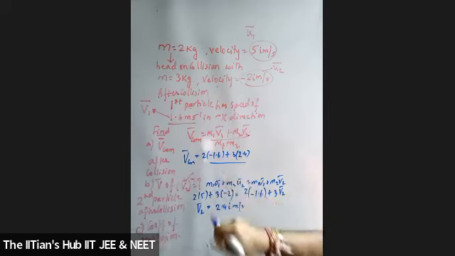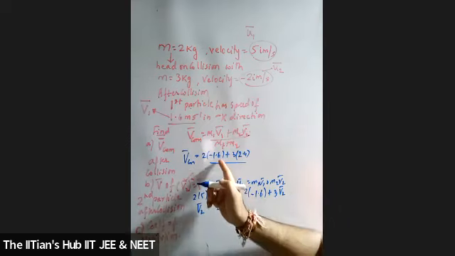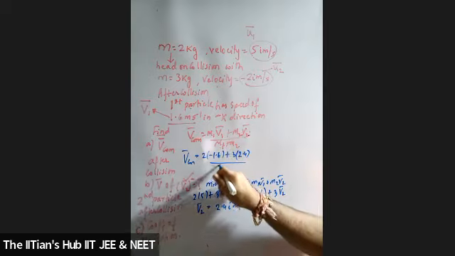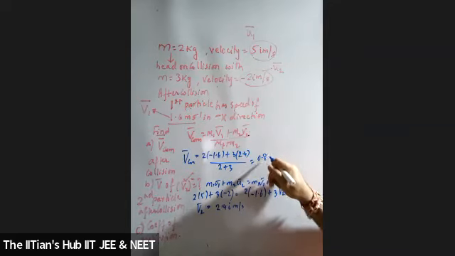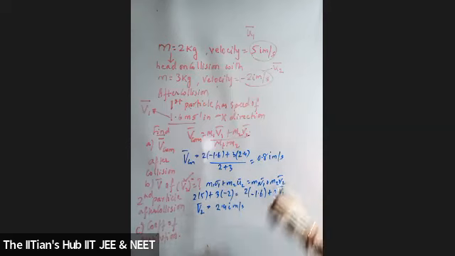Velocity is minus 1.6. So it's 2 into minus 1.6 plus 3 into 2.4, over M1 plus M2. The answer is 4 by 5, that is 0.8 meter per second.